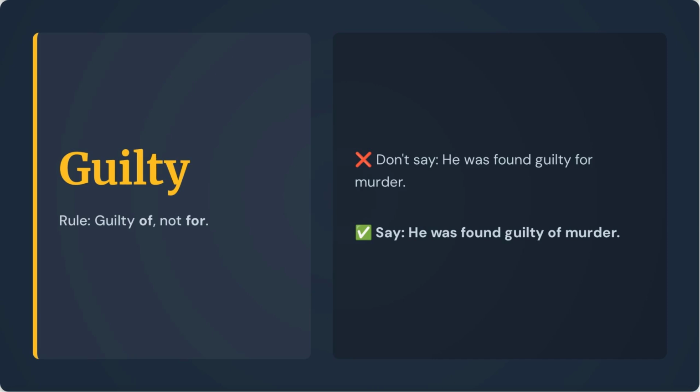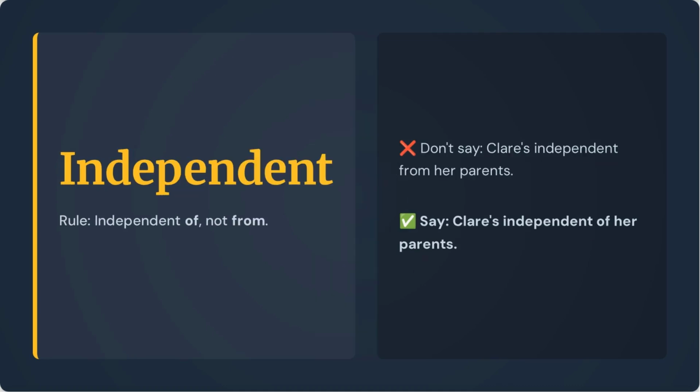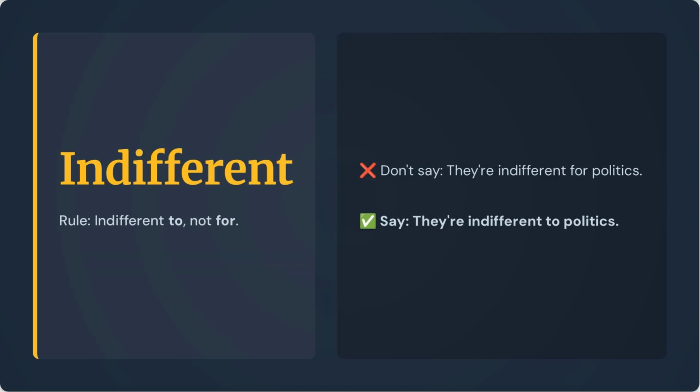Don't say guilty for. You should say guilty of. For example, he was found guilty of murder. Don't say independent from. Say independent of. For example, Claire is independent of her parents. Don't say indifferent for. Say indifferent to. For example, they're indifferent to politics.